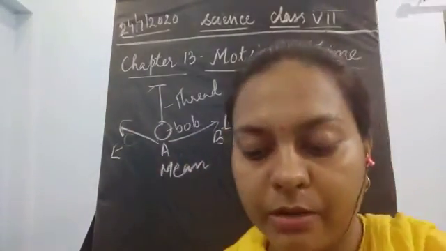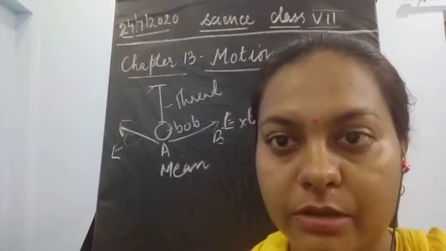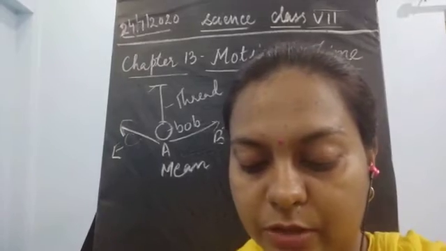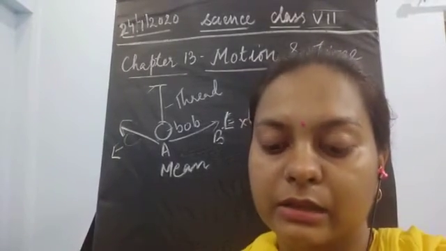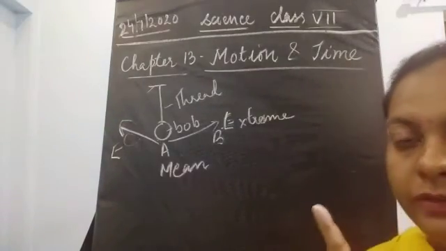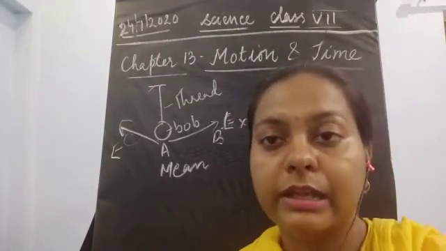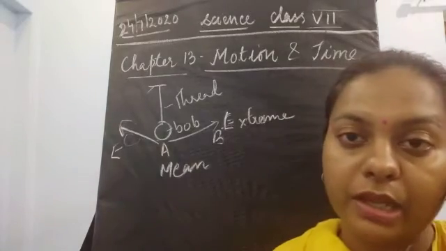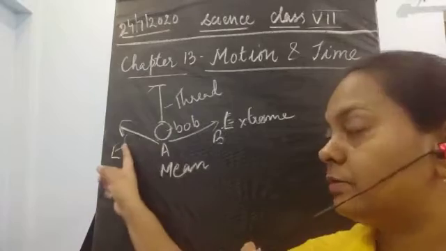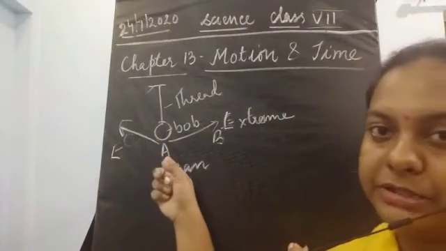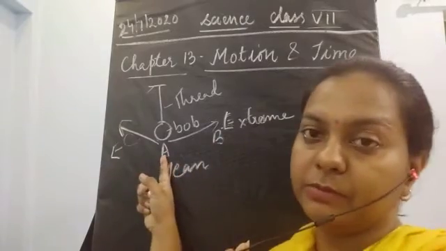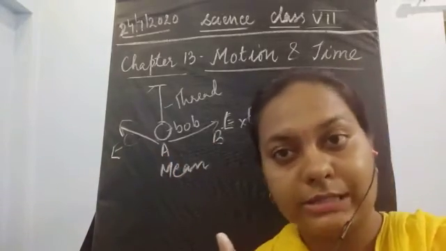Now, if we talk about the movement of any object, how will you define one oscillation? I told you yesterday that when an object moves from its mean position to one of its extreme positions, then comes back to its mean position, goes towards the other extreme position, and comes back to its mean position, this is one oscillation.